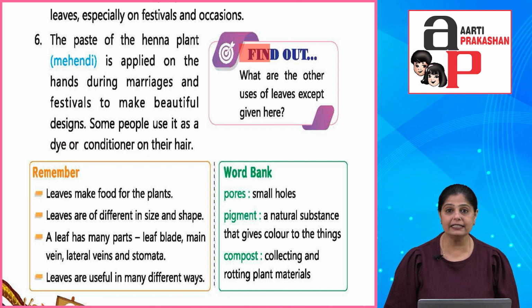Okay, now find out what are the other uses of leaves except those given here. You have to find out more of its different uses. Alright children, so start finding out this information. Now remember, leaves make food for the plant. Leaves are of different sizes and shapes. A leaf has many parts like leaf blade, main vein, lateral veins and stomata. Leaves are useful in many different ways.